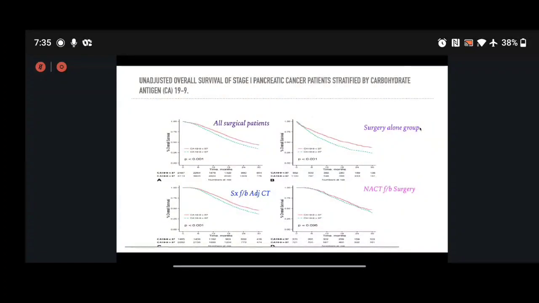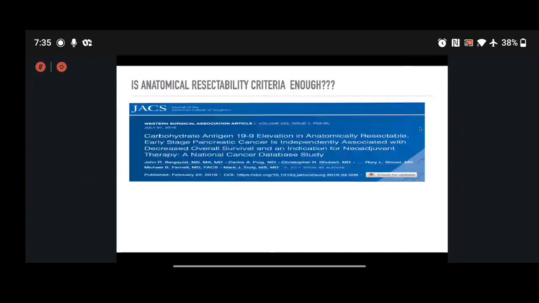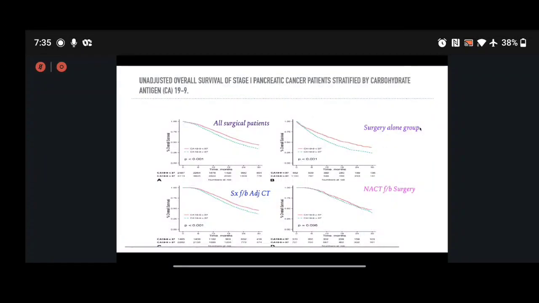Non-secretors had a survival similar to patients with normal levels. This was the unadjusted overall survival. This pictorial representation demonstrates the unadjusted overall survival of stage 1 pancreatic cancer, stratified by CA 19-9 level. All the surgical patients who had an elevated CA 19-9 level, more than normal, that is 37, fared comparatively badly